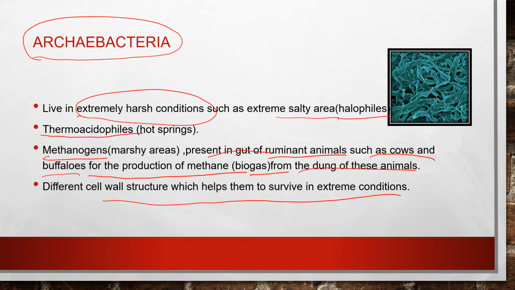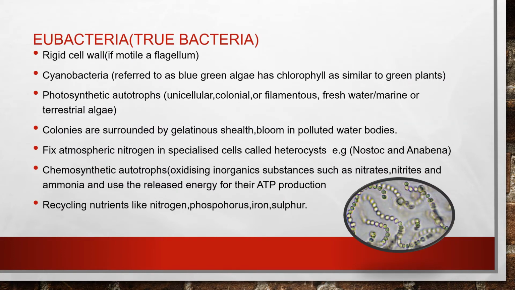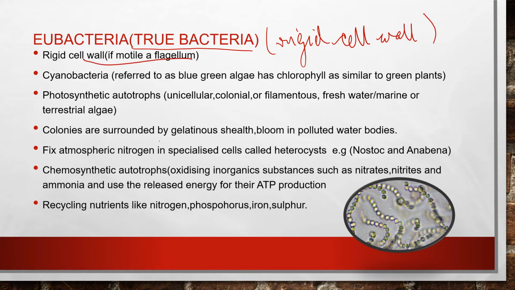So next to this category, we will move on to eubacteria. This eubacteria is also called true bacteria. How are they characterized? They are characterized by the presence of a rigid cell wall. So these eubacteria have a rigid cell wall. And if they are motile, they have a flagellum. And they are also referred to as